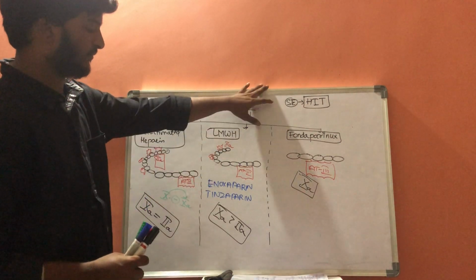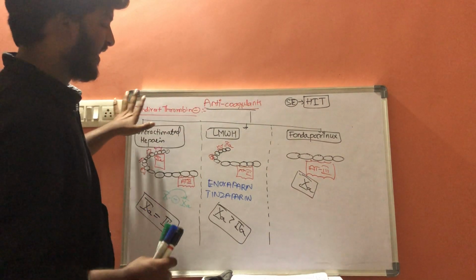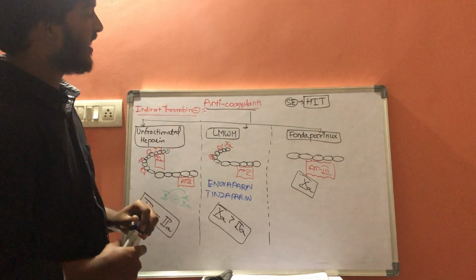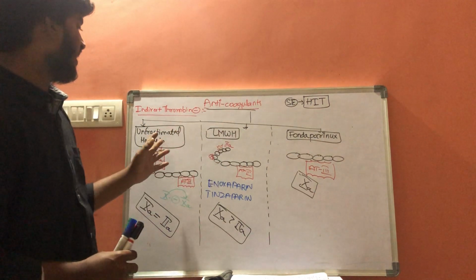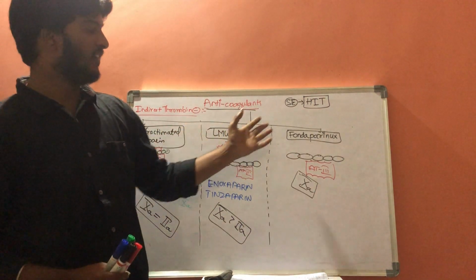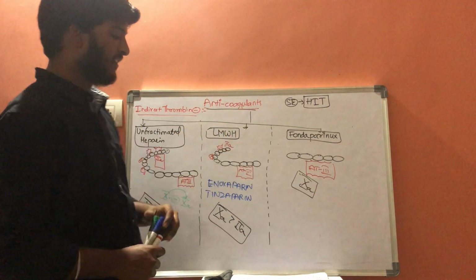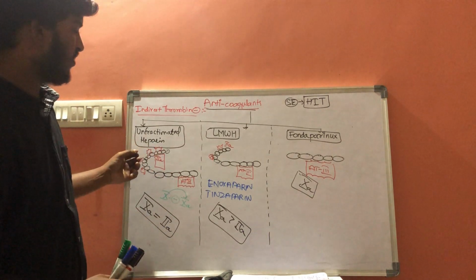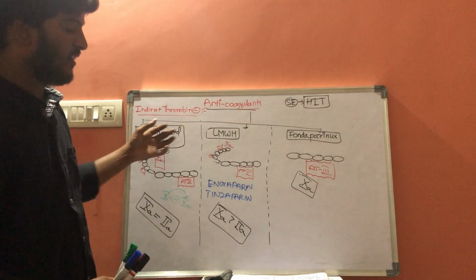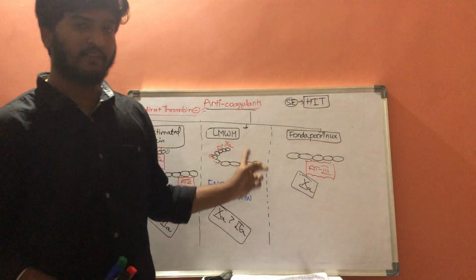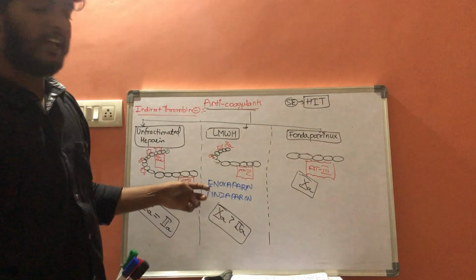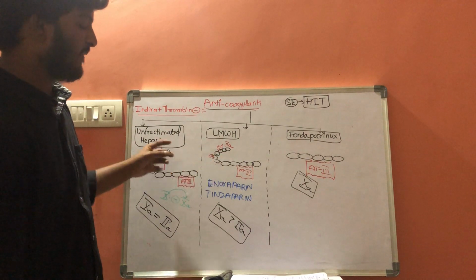So these are some indirect thrombin inhibitors, and there are some differences between unfractionated heparin, low molecular weight heparin and fondaparinux. Unfractionated heparin is short acting, and these two are long acting drugs. Unfractionated heparin should be given in multiple doses, whereas these should be given in fewer doses, like once daily.